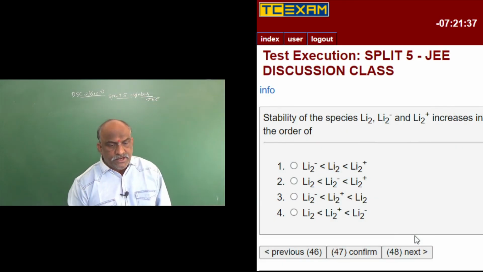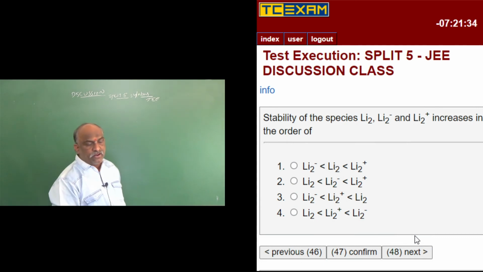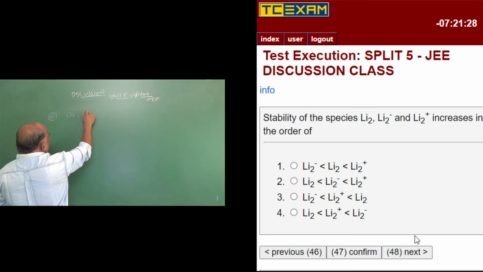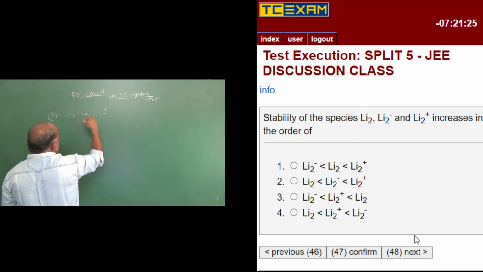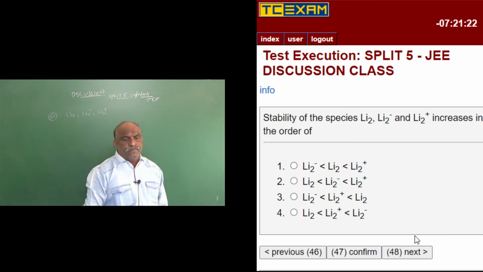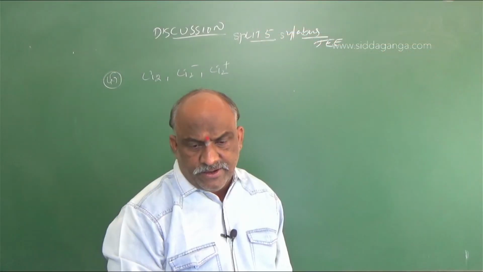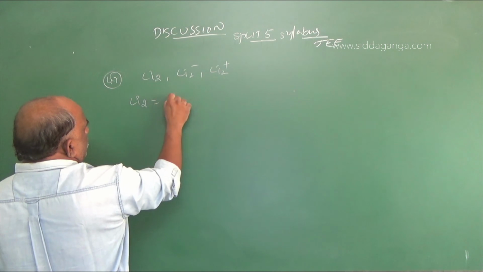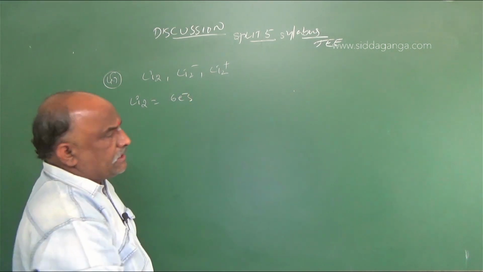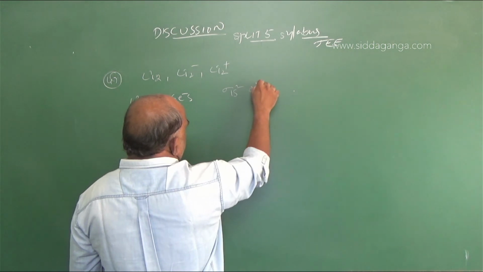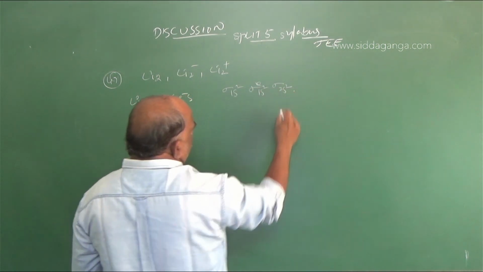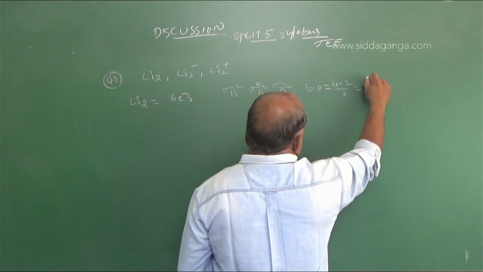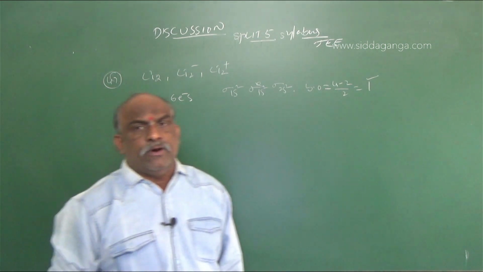Stability of these species Li2 minus, Li2 plus, Li2, increasing in the order of? What will be the stability order? So what is lithium? Lithium atomic number 3. In Li2, 6 electrons, because 3 into 2 is 6 electrons. Sigma 1s2, sigma star 1s2, sigma 2s2. So what is the bond order? 4 minus 2 by 2 is equal to 1. Li2 bond order is 1.